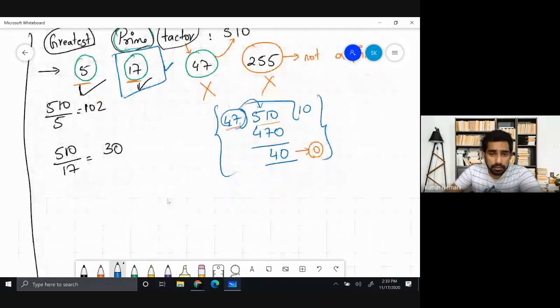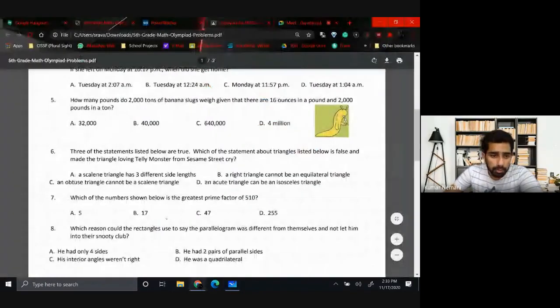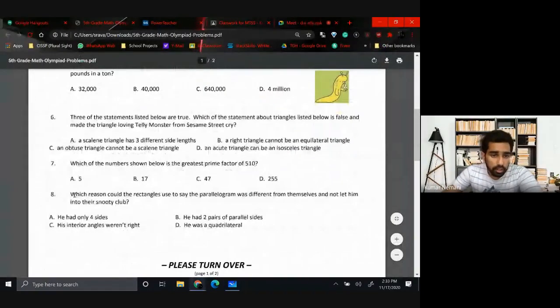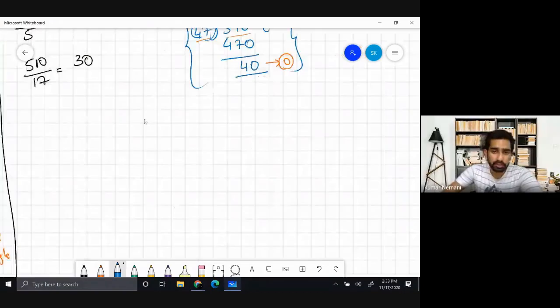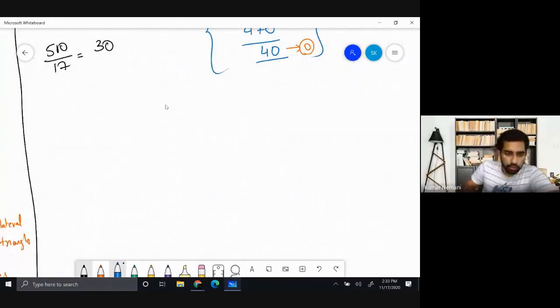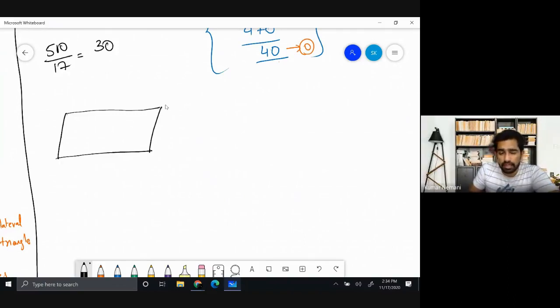Now, let us go for problem number 8. Which reason could the rectangles use to say that parallelograms are different from themselves and not let them into their snooty club? Okay, so first let us find out what the differences are between parallelograms and rectangles. You know that both parallelograms and rectangles are also called quadrilaterals. So this is a parallelogram because opposite sides are parallel, and opposite angles are equal. These two angles are equal, and these two angles are equal. But in a rectangle, that is not the case.